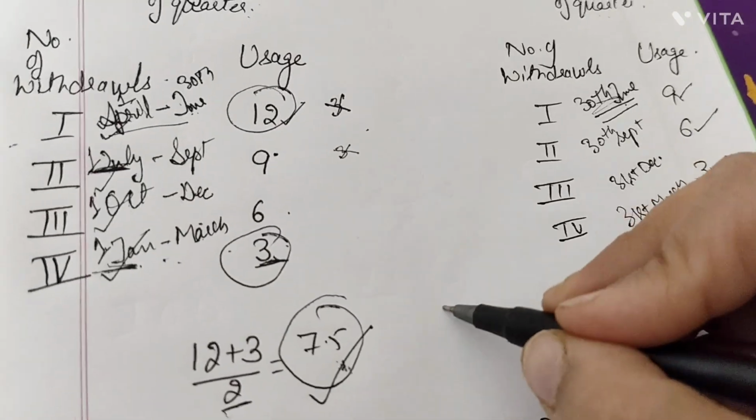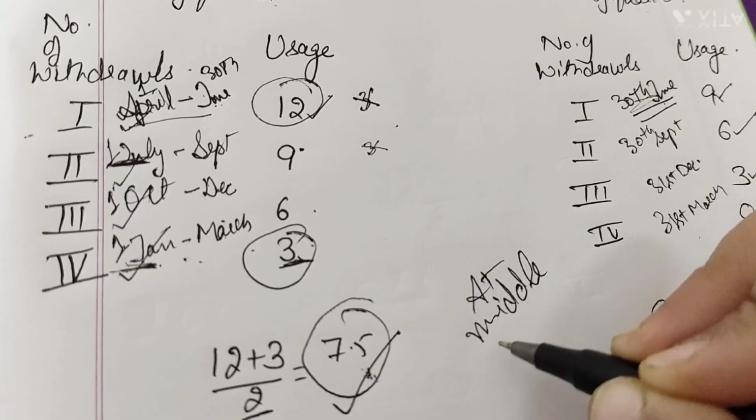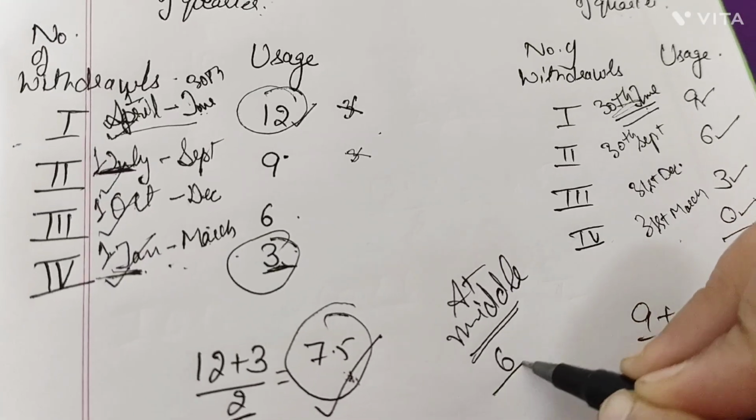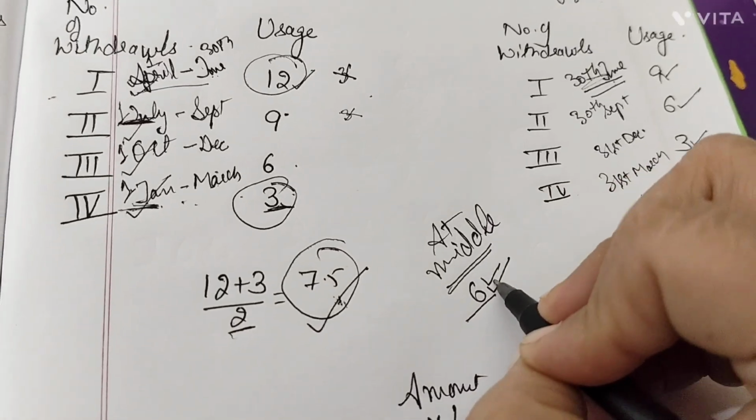If it is at the middle of the quarter, always keep in mind that for the middle you will take a value of 6. Okay, the average for the middle would always be 6.